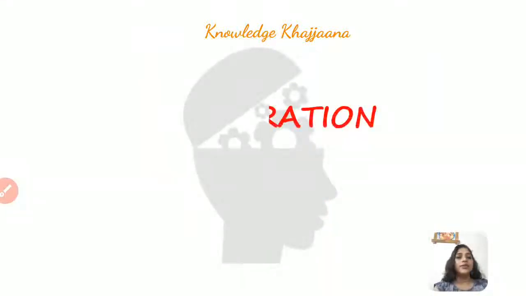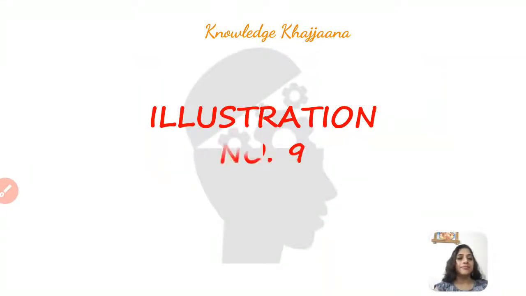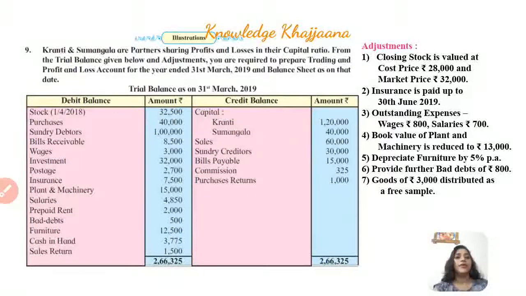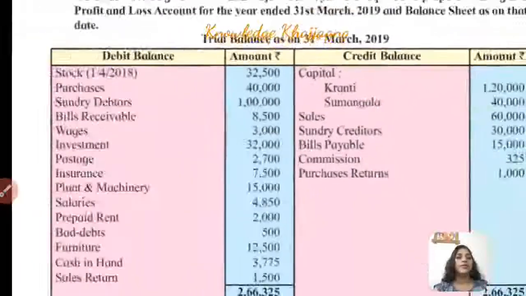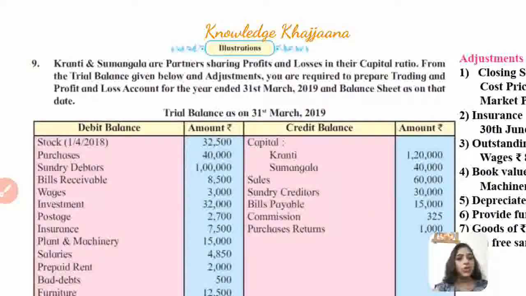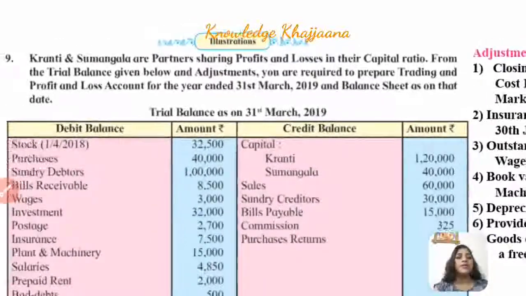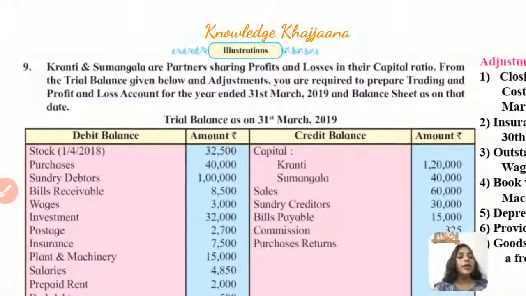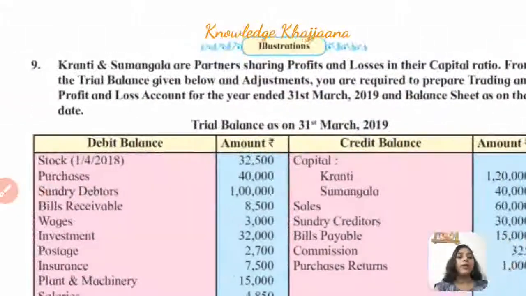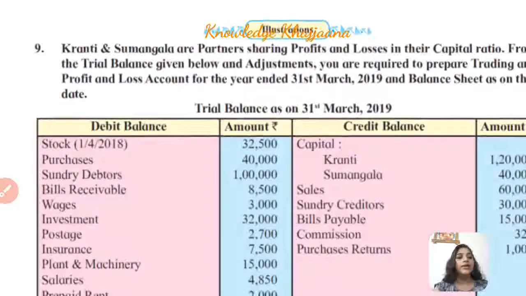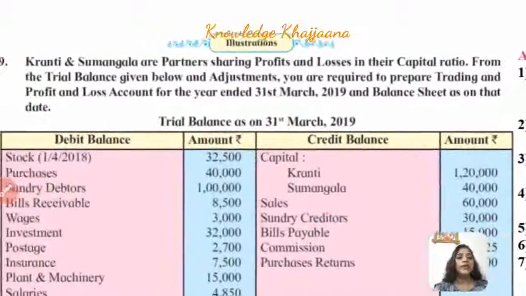Now, let's start with illustration number 9. See, this is the illustration which has been solved in the book, but then also I will teach you how to solve. Let's read along with me. Kranti and Sumangala are partners sharing profits and losses in their capital ratio. From the trial balance given below and adjustments, you are required to prepare trading and profit and loss account for the year ended 31st March 2019 and balance sheet as on that date.